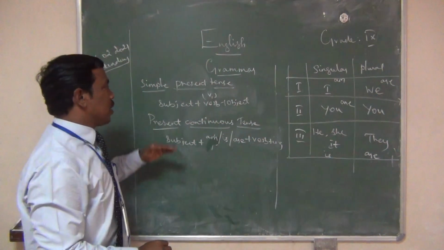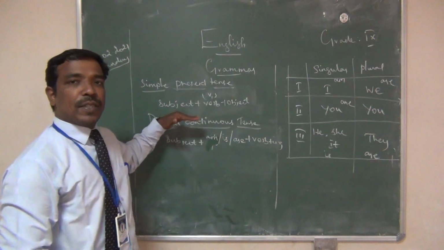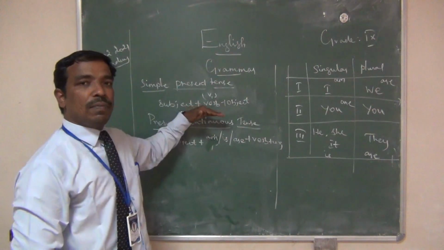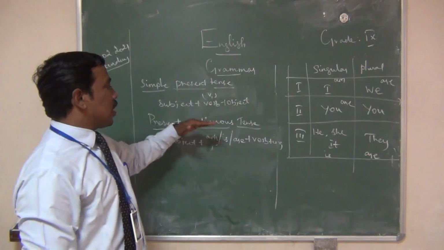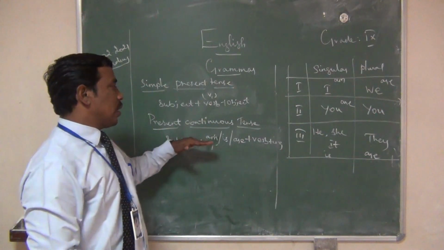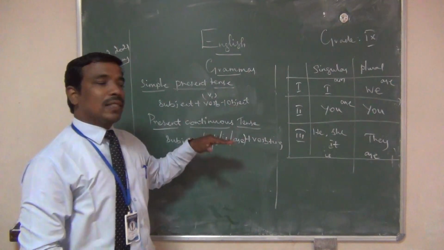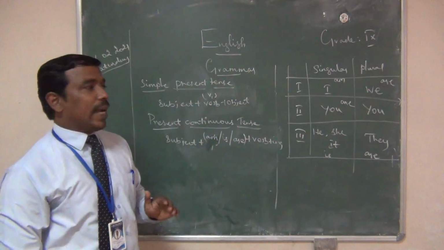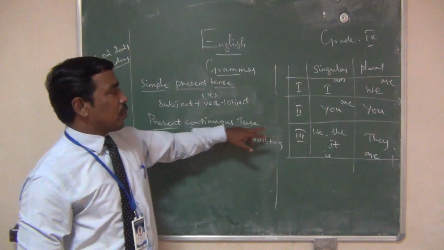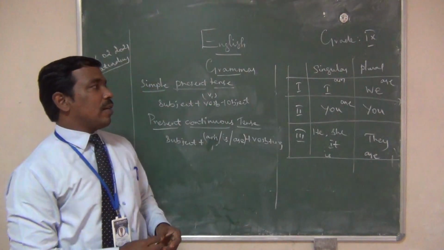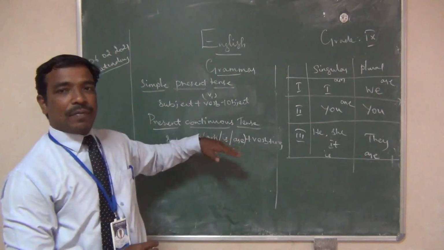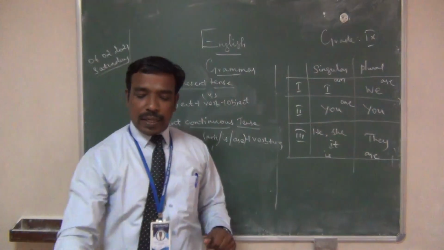First one is simple present tense: subject, verb, object. Present continuous tense: subject, helping verb, am, is, are, plus verb plus ing plus object. I means am will come, we means are will come. We should use the helping verb according to the structure.